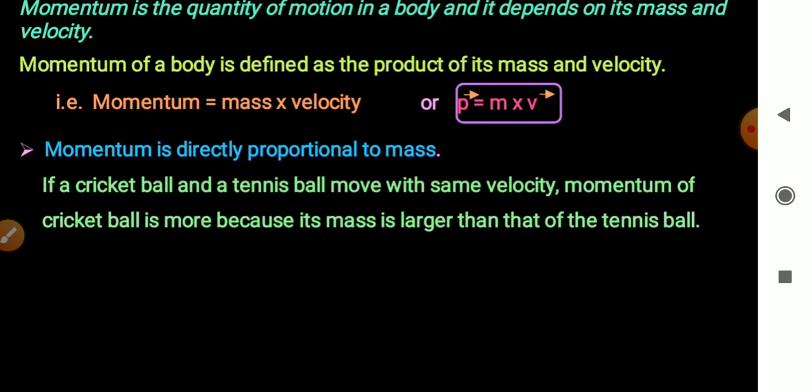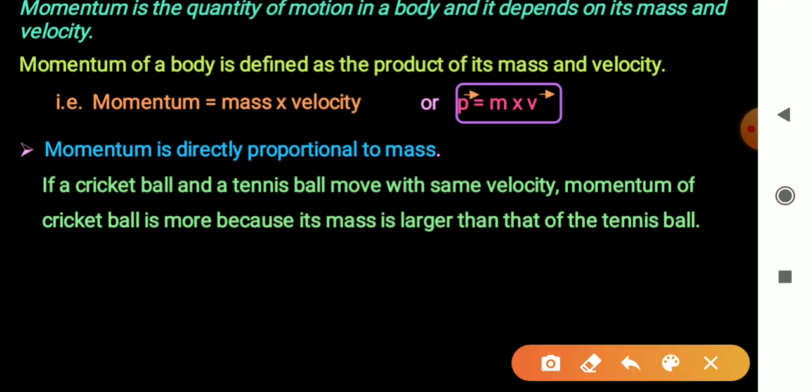Let's take an example. Suppose a cricket ball and a tennis ball have the same velocity, but their masses are different. According to this example, if the cricket ball and tennis ball move with the same velocity, the momentum of the cricket ball is more because its mass is larger than that of the tennis ball.